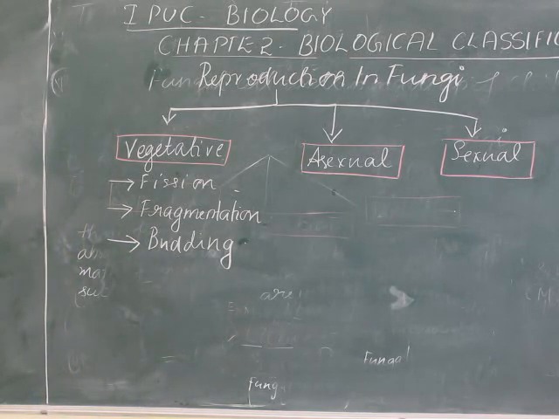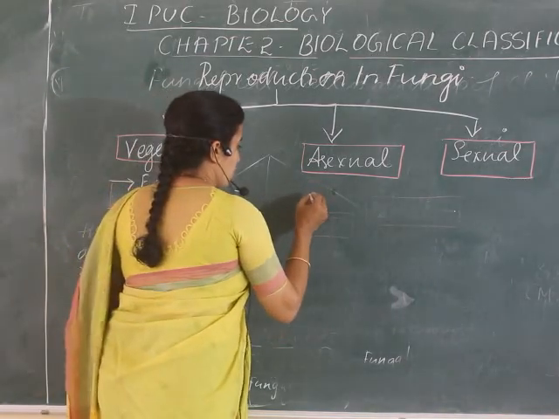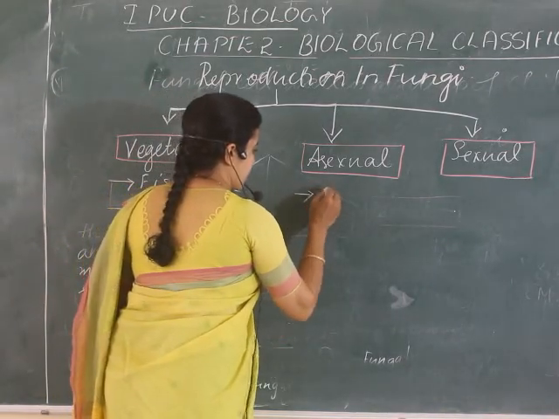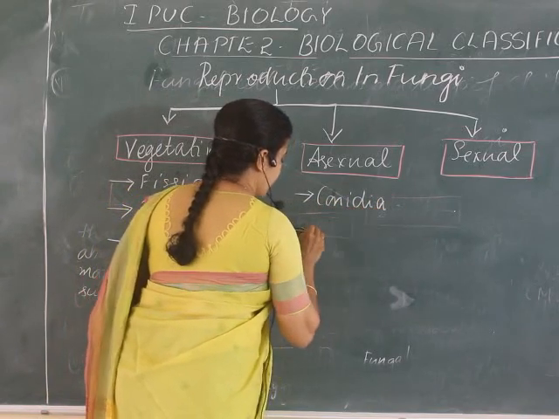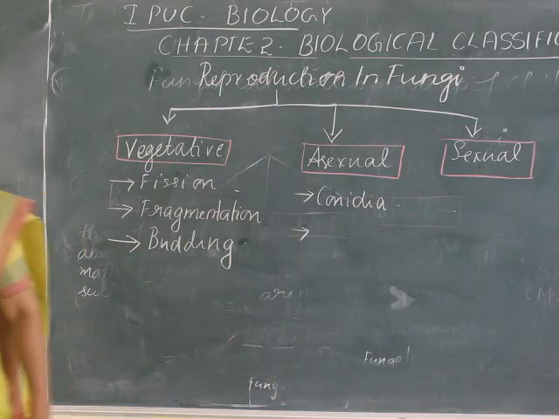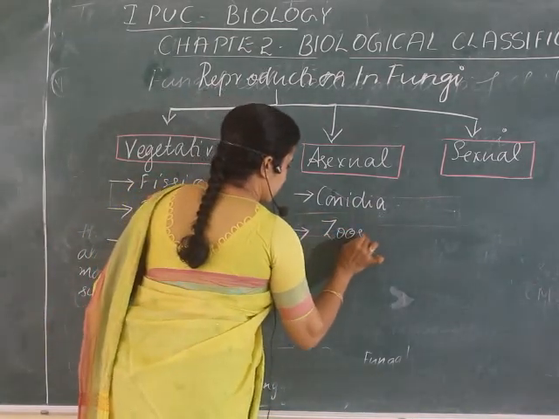Next, how can a fungus reproduce asexually? Asexually means what are the processes or the structures by which they can reproduce asexually. Conidia, then what other structures are there? Conidia, zoospores and sporangiospores.